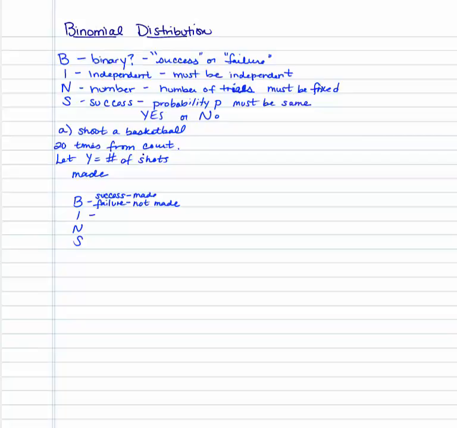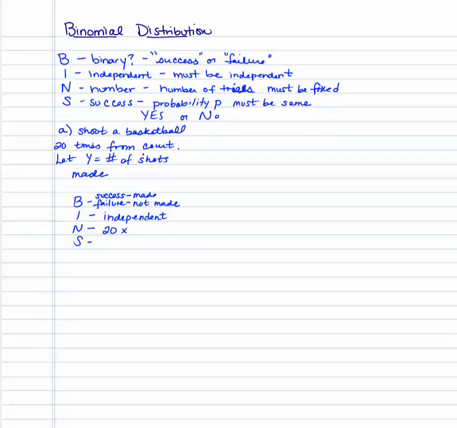Independent. If they shoot one, and then the next one, will they make it or not make it? It depends on whether the person is good, and their probability will be higher, or if somebody has a poor shot and they might not make any. But each one is going to be independent of the others. Is there a fixed number of trials? Yes, we're going to be doing this 20 times. So yes, it's a fixed number.